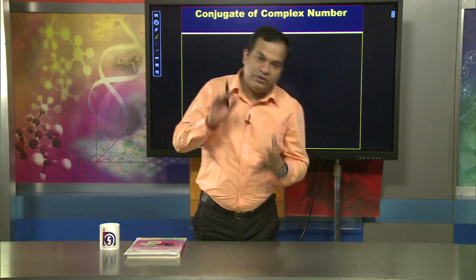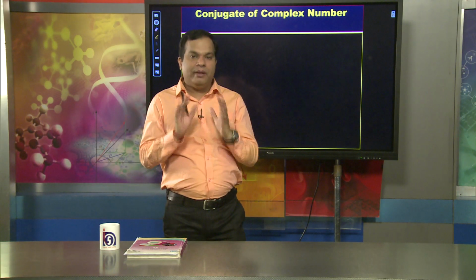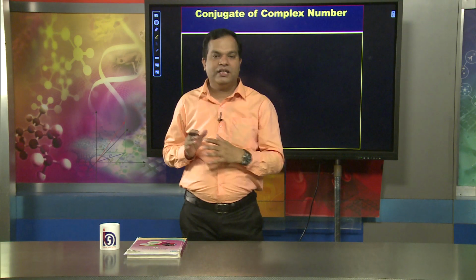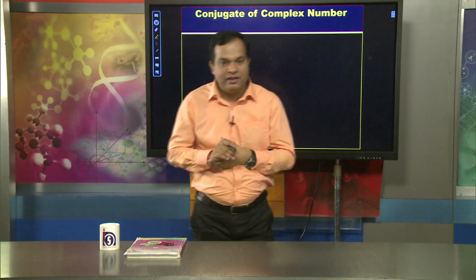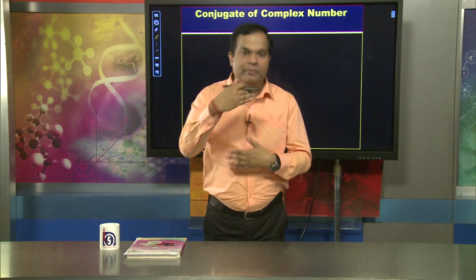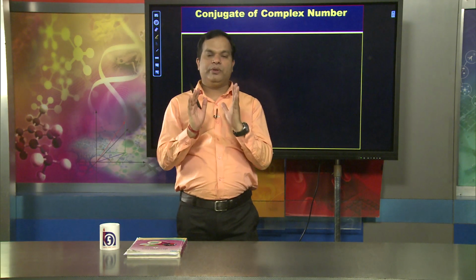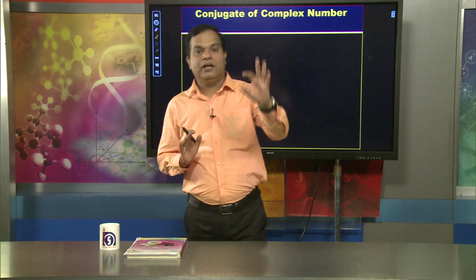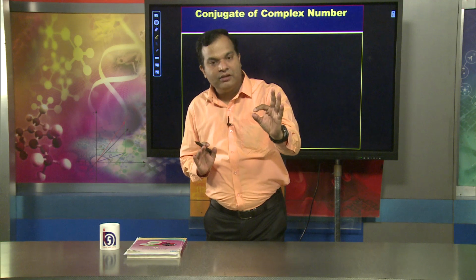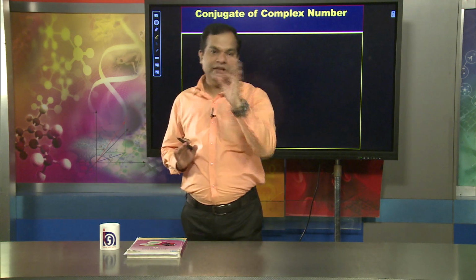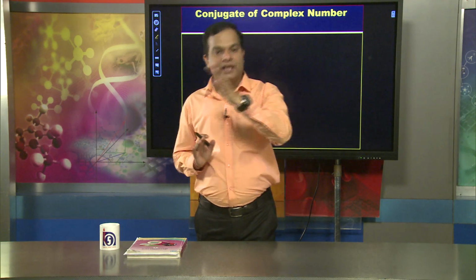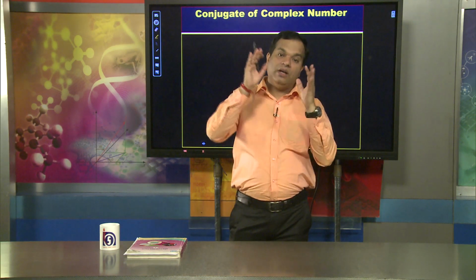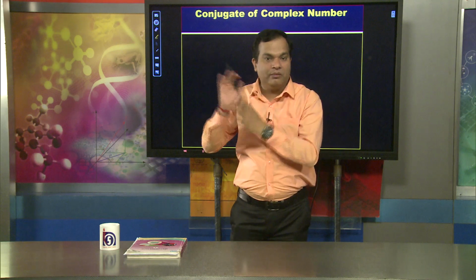When talking about conjugate of a complex number, we already know that the standard form of a complex number is a plus ib. When talking about conjugate of a complex number, what will we do? The negative part of the imaginary number will be positive, and the positive part of the imaginary number will be negative. That means, the sign will be changed only in the imaginary part of the complex number.